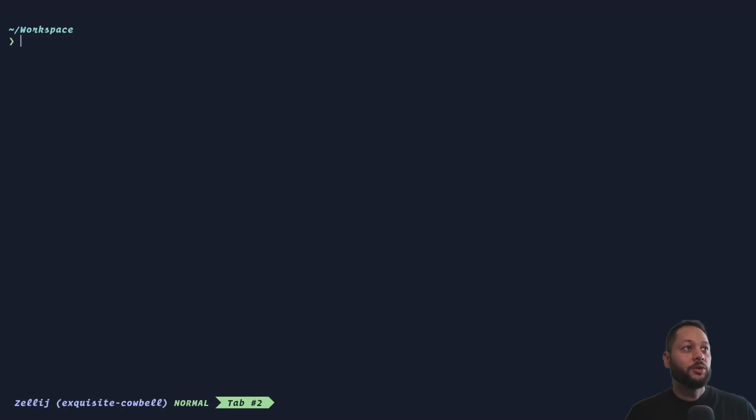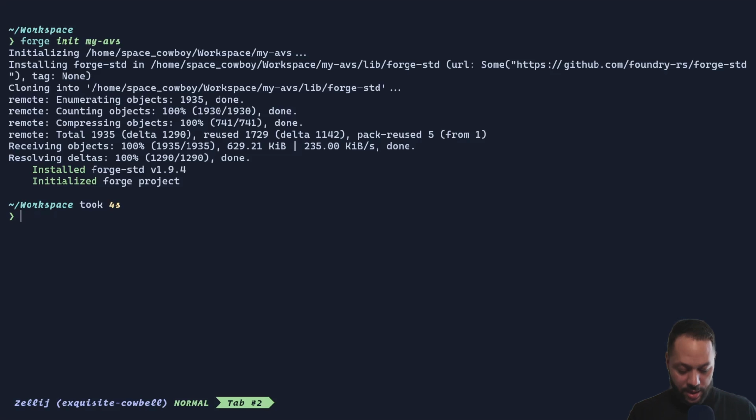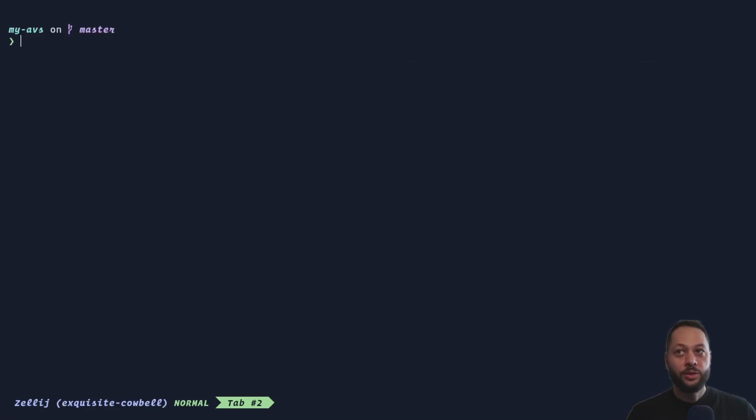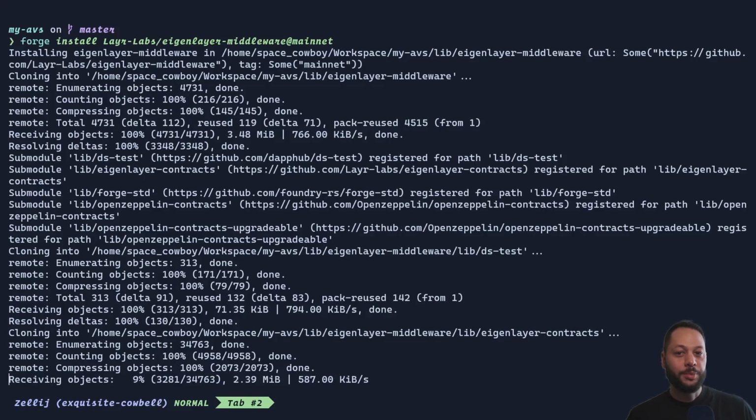Here in my terminal, I'm going to create a new Foundry project. I'm going to call it my AVS. Then cd into the project. And we're going to install a few dependencies. First, we're going to install the EigenLayer middleware, and we're going to use the mainnet branch because we want to use what's actually deployed on mainnet today as of this video recording. This will take a while, so you might want to grab a cup of coffee.